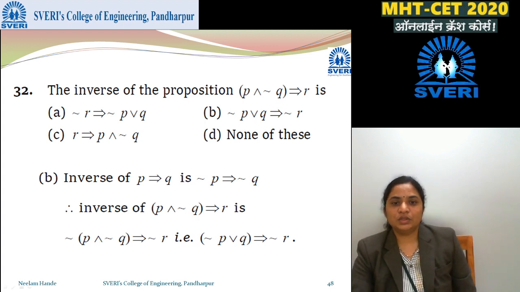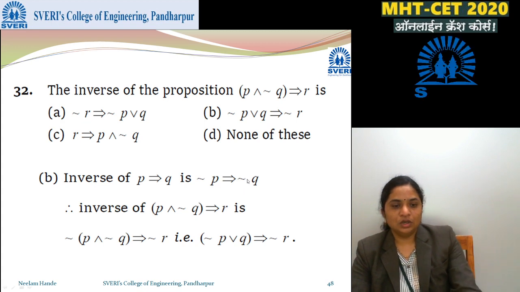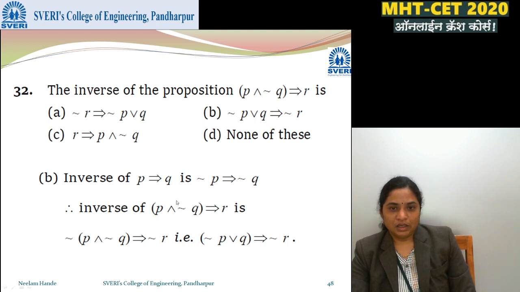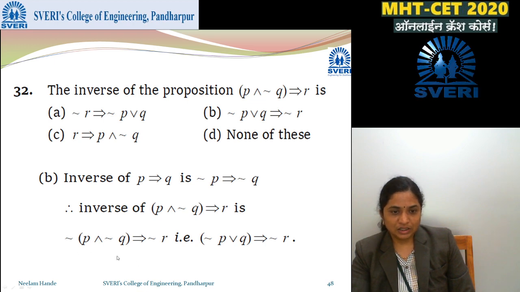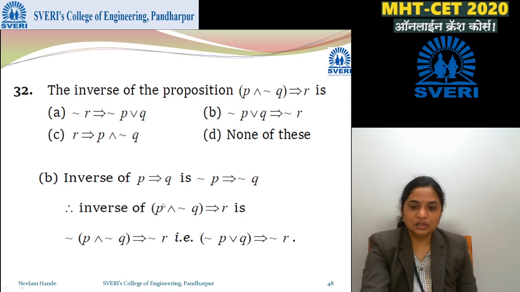The inverse of the proposition P and negation Q implies R: we have to write the inverse, that is, negation of P implies negation of Q. So the inverse of the given thing, P and negation Q implies R, is negation of P and negation Q implies negation R. We will simplify it: negation P or negation of negation Q, that is Q. So negation P or Q implies negation R. So B is the correct one.